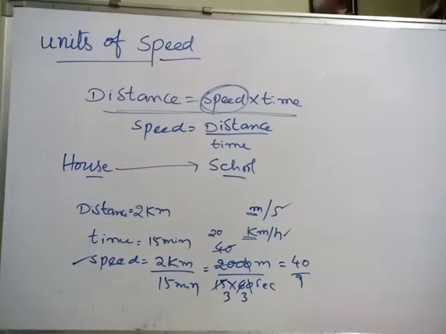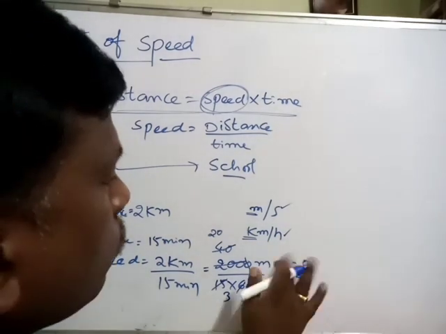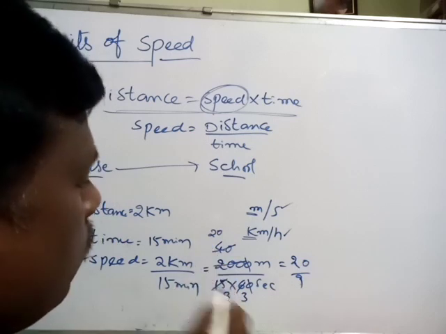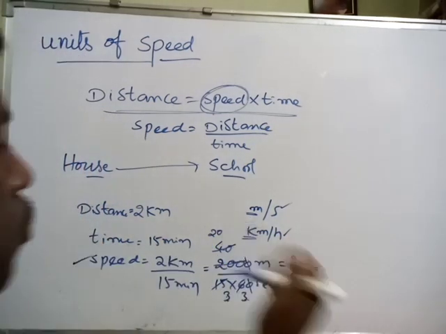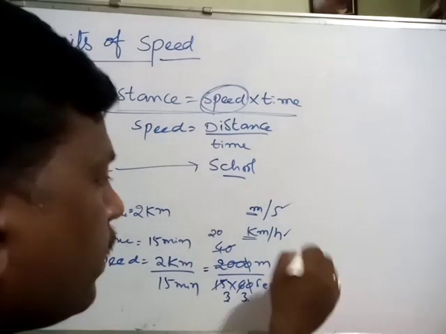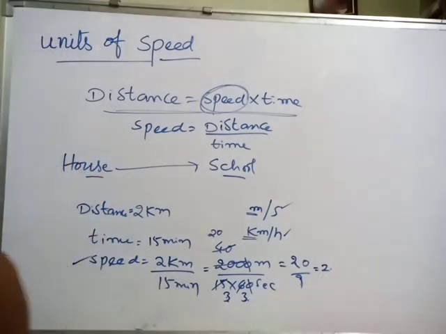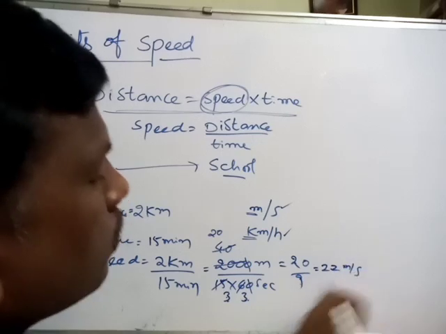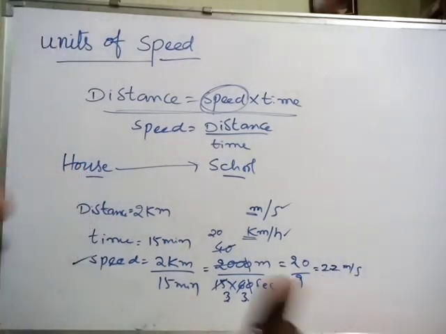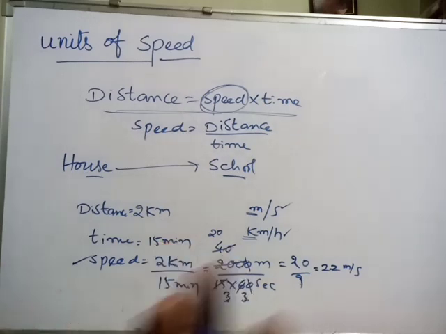So 20 by 9. If you divide, how much will it be? 9 twos are 18, point, and again 2. So 2.2 meter per second. In this way you can easily calculate the speed of an object.